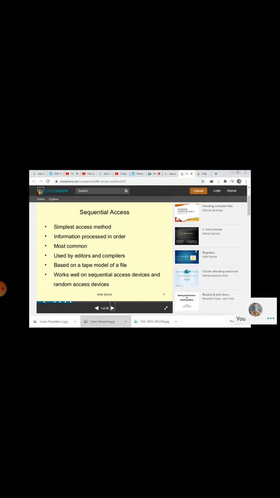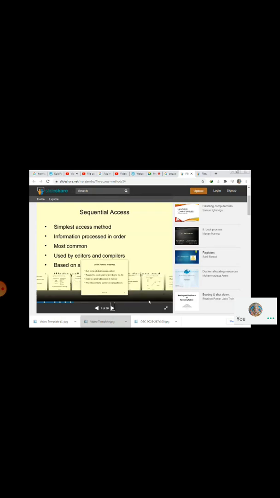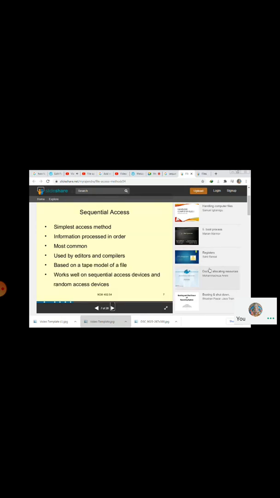Hello. So basically here the sequential file access methods are given. It is the simplest access method, where information is processed in order. It is most commonly used by editors and compilers, based on the tape model of the file. It works on sequential access devices and random access devices.